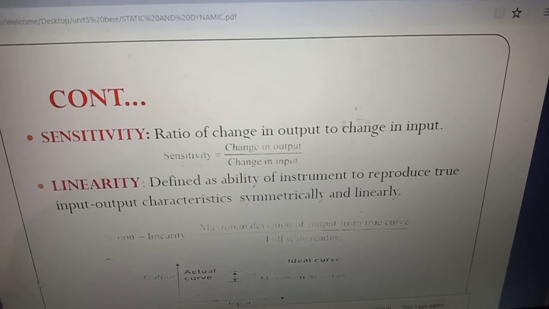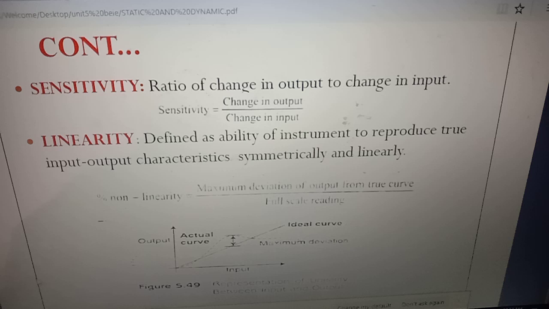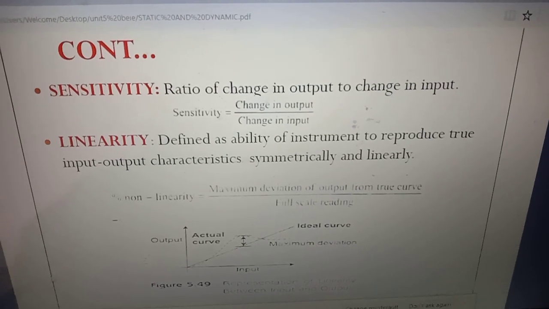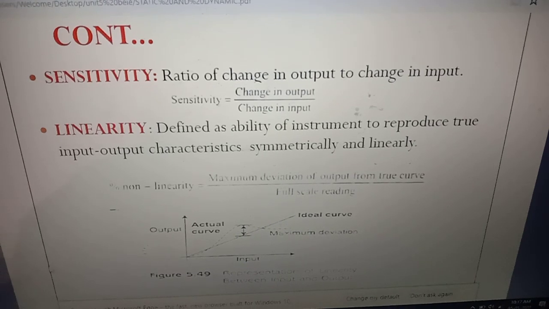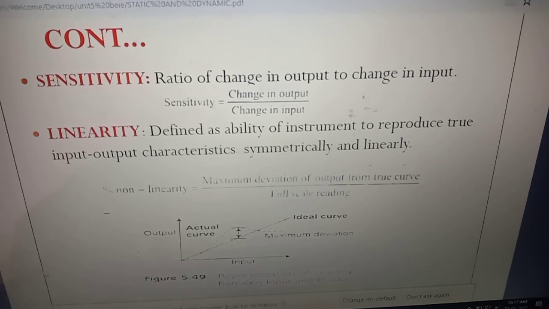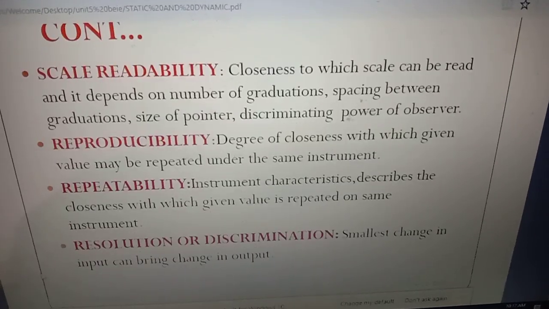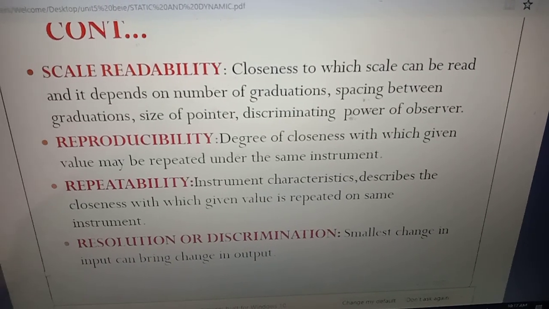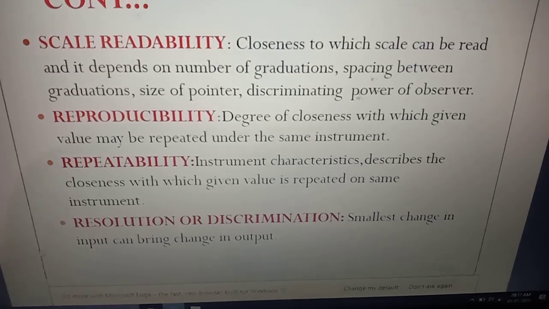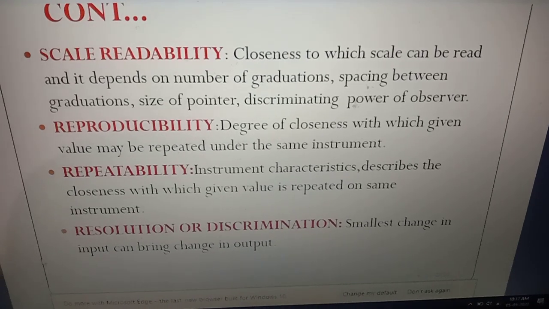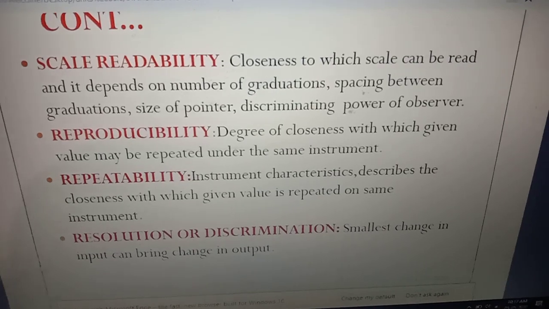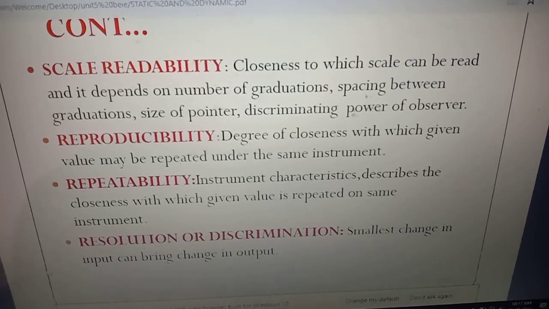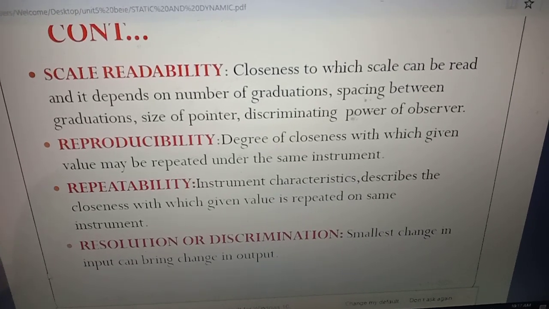Sensitivity. It is the ratio of change in output to change in input. What is linearity? It is defined as the ability of the instrument to produce true input and output characteristics symmetrically and linearly. So what is scale readability? It is the closeness to which the scale can be read, and it depends on the number of graduations, spacing between the graduations, size of pointer, discriminating power of observer.